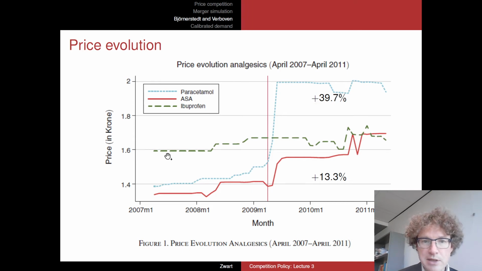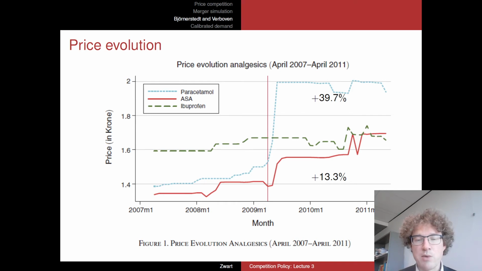What can we also see? Well, the ibuprofen does not respond that much to this merger, but on the other hand, the ASA, the aspirin market, or the products involving aspirin, they also increase in prices after the merger took place by some 13.3%. So there was a big price effect, you might say, at least after the merger. So the question is, did merger simulation predict these price increases? So this is what happened. Nothing was done to stop this merger.